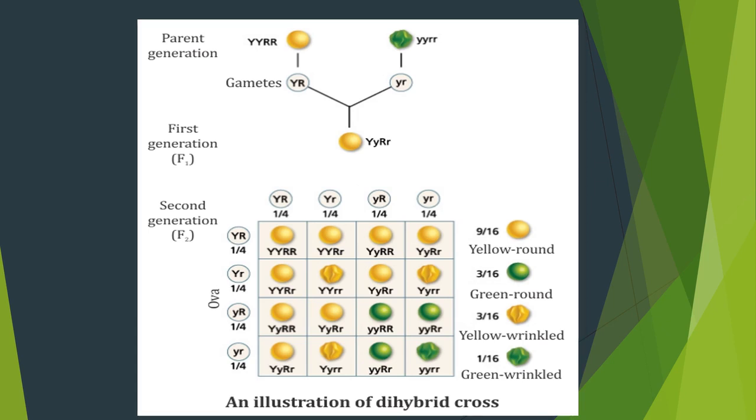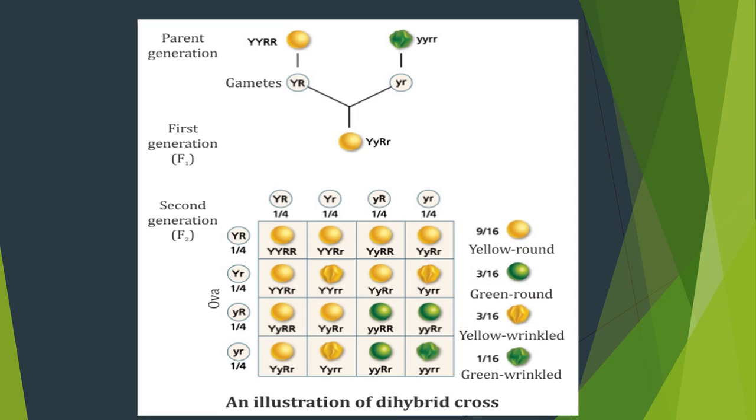Obviously in the first generation we got heterozygous alleles. As I said before, in heterozygous alleles, the dominant allele's character is going to be expressed. Here yellow color, capital Y, small y is present, so obviously the capital Y character is expressed. What does capital Y denote? Yes, yellow color.